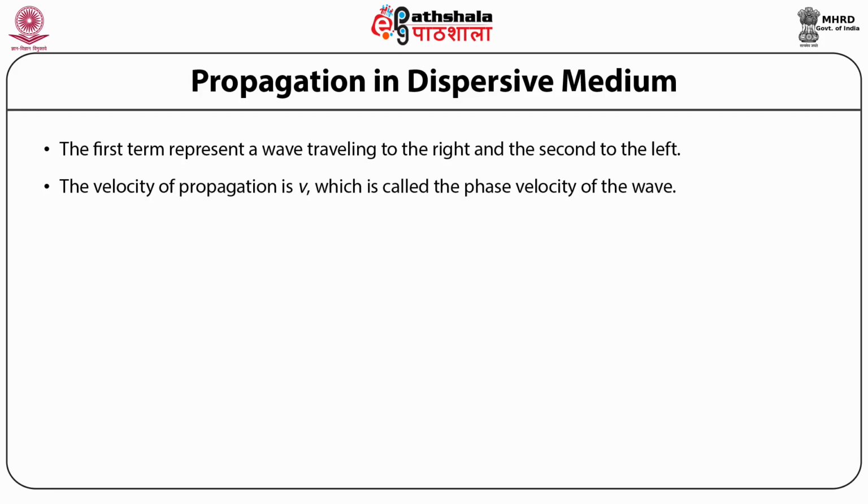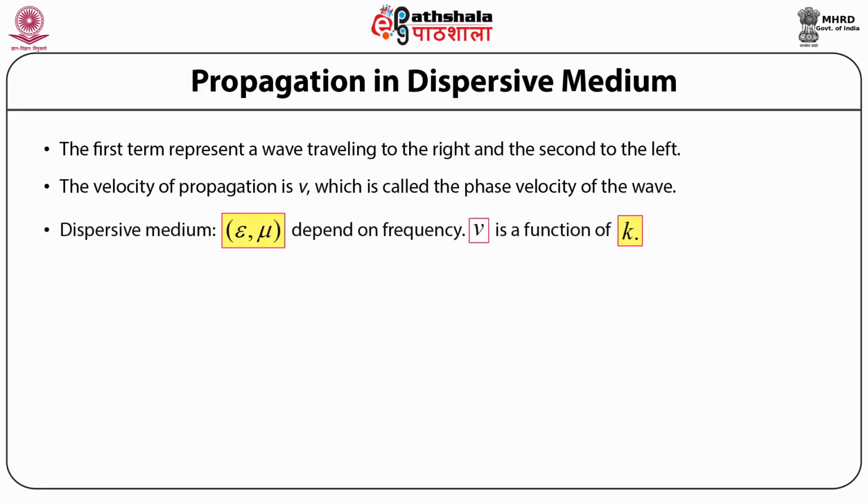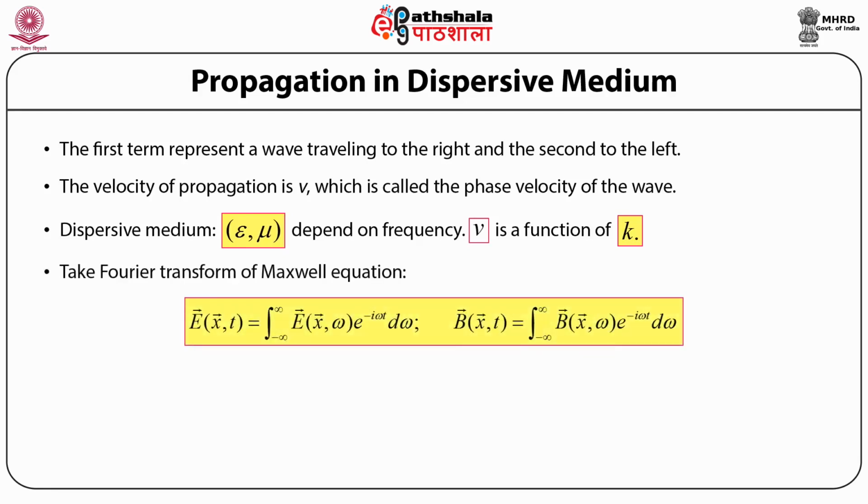Now, if we consider our material medium to be dispersive, then we see that the velocity of the electromagnetic wave in such a medium depends on the frequency and also on the wave number, and hence epsilon and mu, that is the electric permittivity and the magnetic permeability, are no longer independent of the frequency but depend on the frequency. So when we take the Fourier transform of Maxwell's equations and we write down the Fourier transform of the electric field and the magnetic field induction vector, then we get the equations.